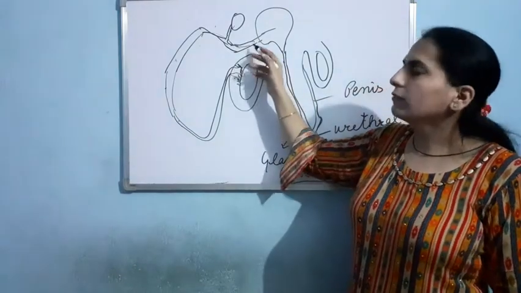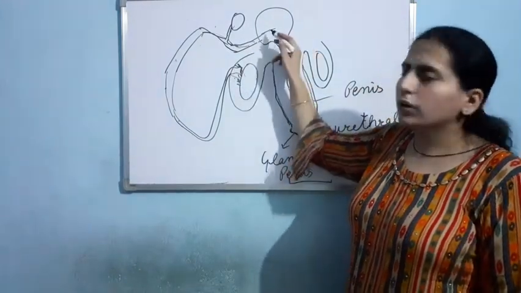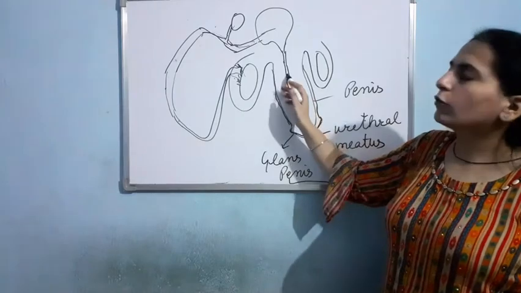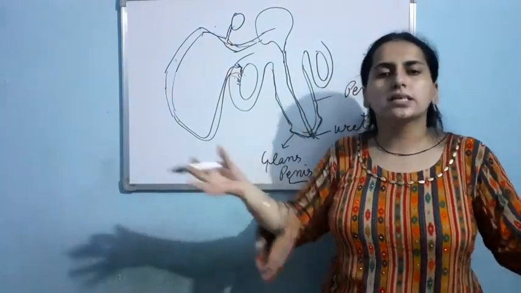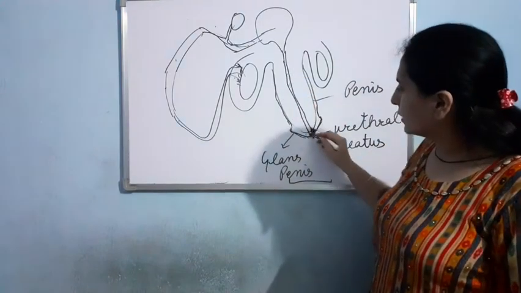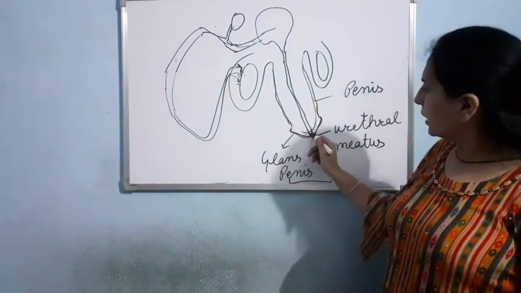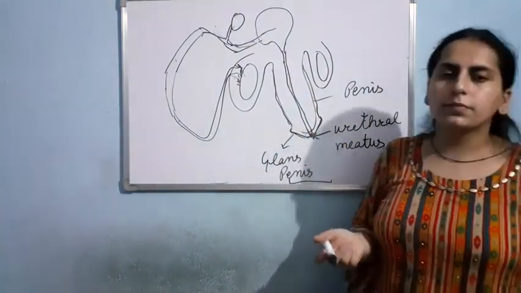This ejaculatory duct will wind over the urinary bladder. So basically it results in the formation of a single duct that has both the sperm as well as the urine. This duct will open in the penis, and the opening of the penis is the